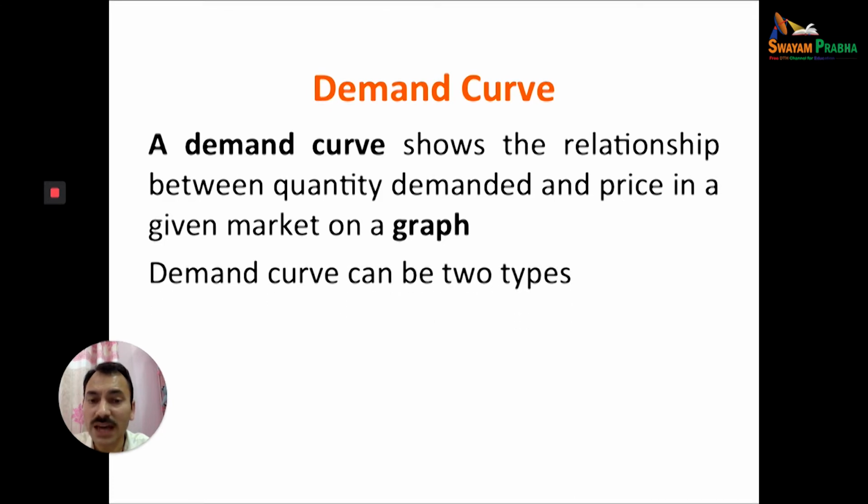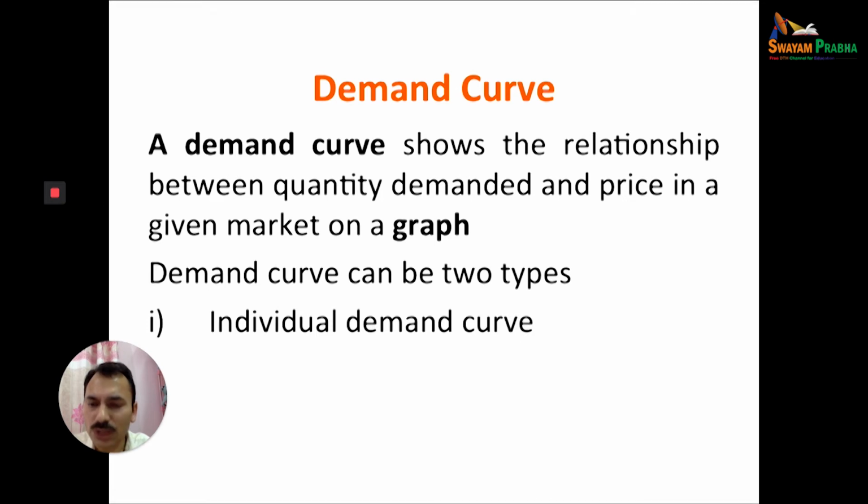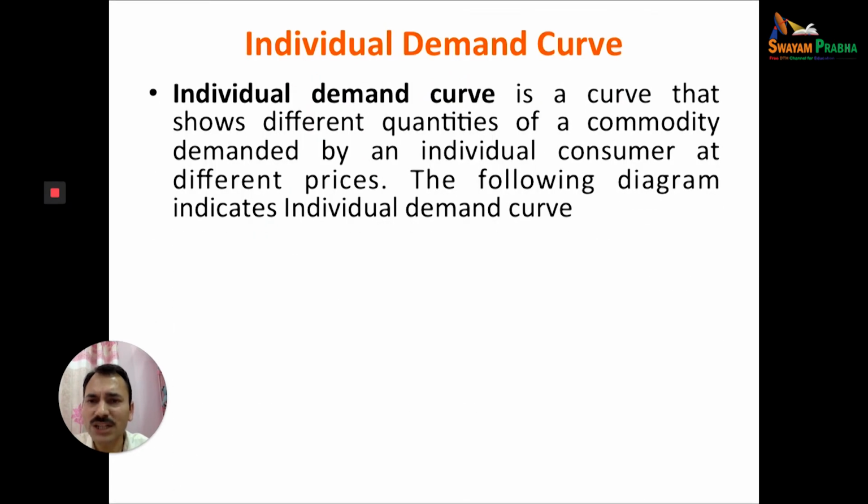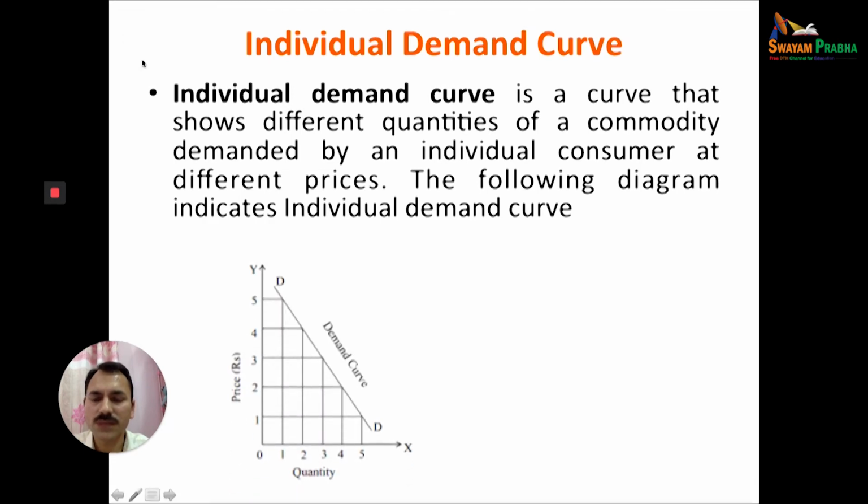Demand curve can be of two types: individual demand curve and market demand curve. Individual demand curve is a curve that shows the different quantities of a commodity demanded by an individual consumer at different prices. A single person. The demand of a single person at the different prices in the market is known as the individual demand curve. Like here, DD is the individual demand curve.